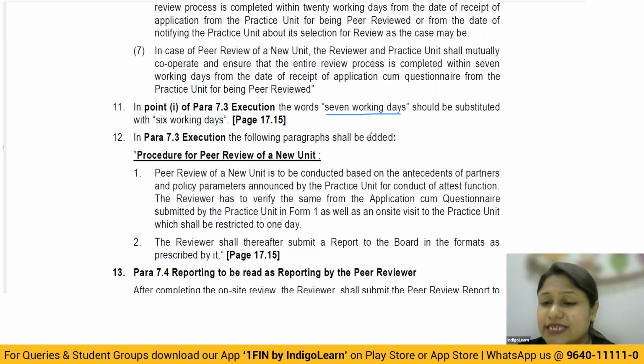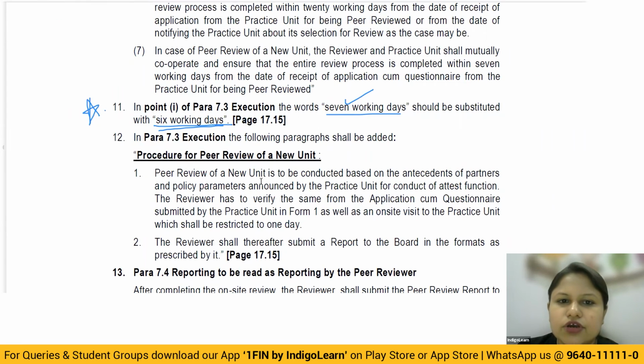At the execution stage, we say that the on-site visit should not be for more than 7 working days. I would substitute it with 6 working days. Okay, so on-site reviews will be only for 6 working days. It has been eliminated. Okay, 7 working days are not there. It is 6 working days. So this also is an important one.